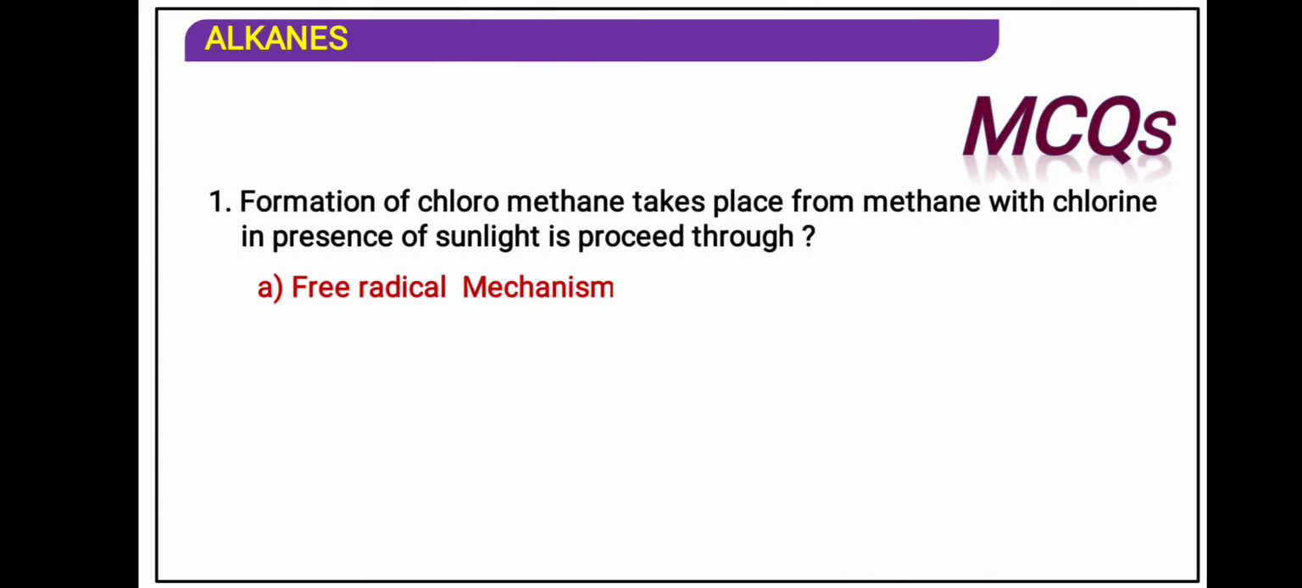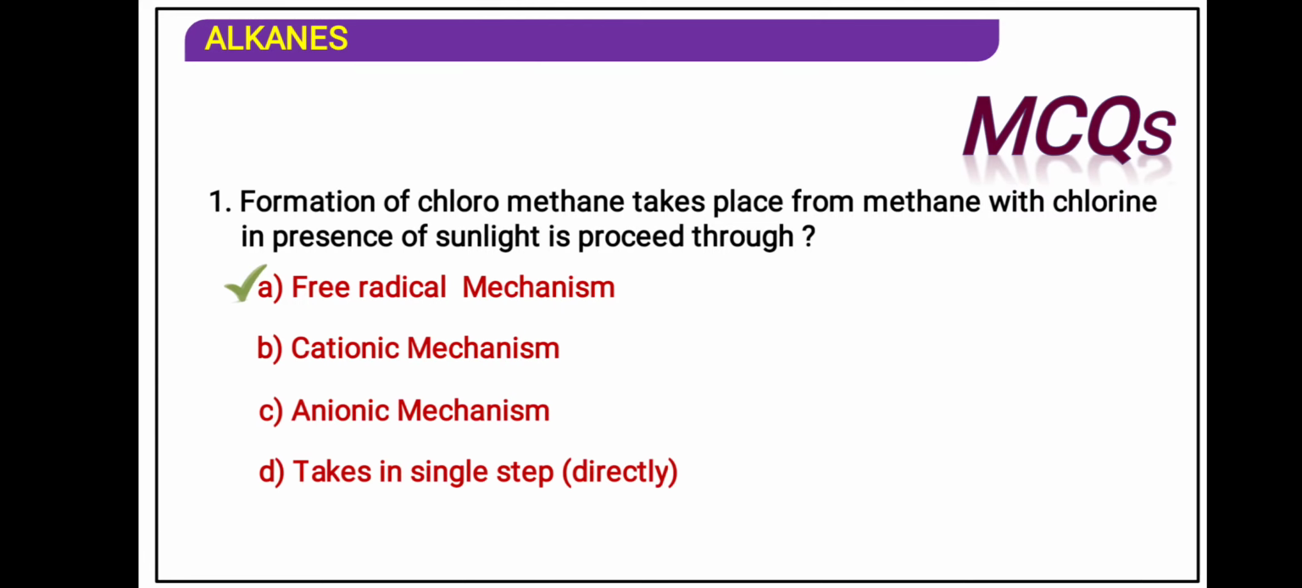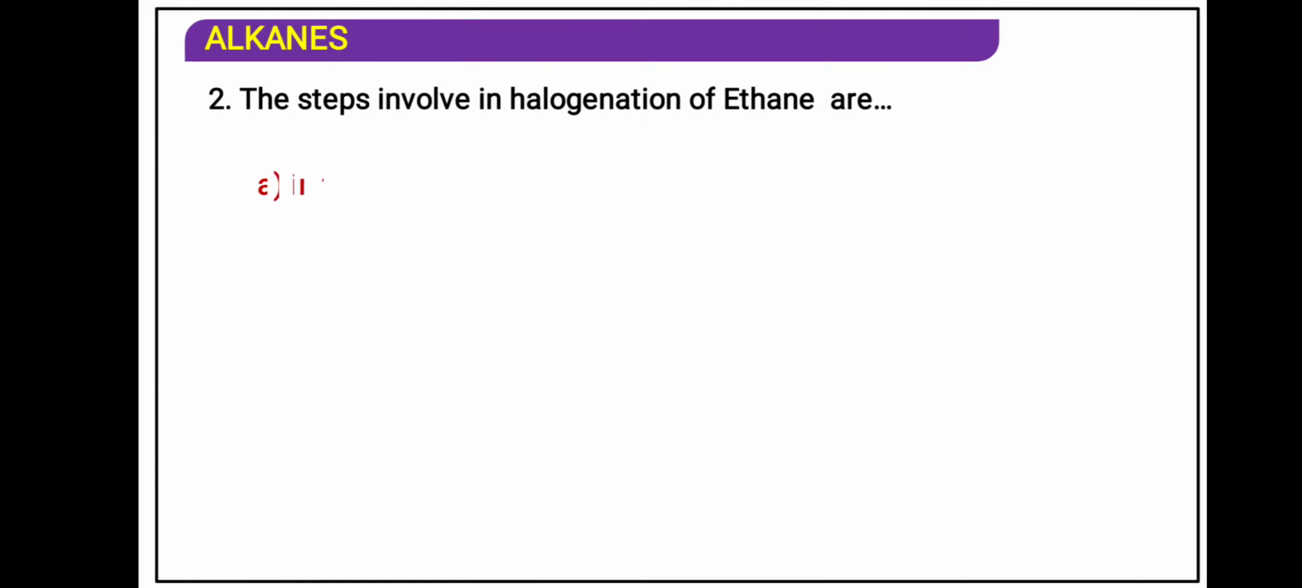Some of the MCQs: formation of chloromethane from methane with chlorine in presence of sunlight proceeds through, of course, free radical mechanism. The steps involved in the halogenation of ethane are initiation, propagation, termination, all of this.